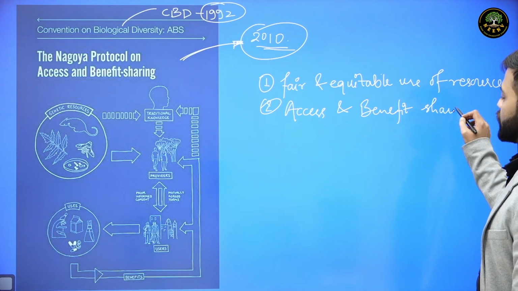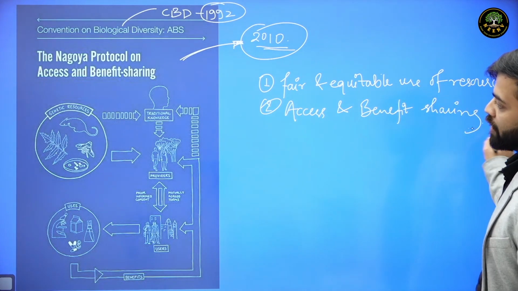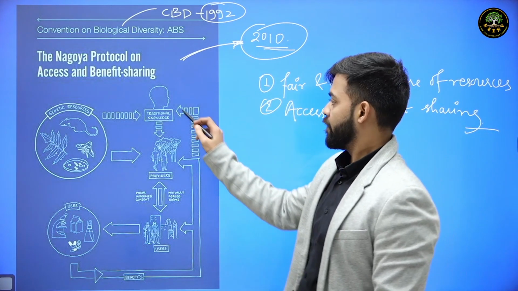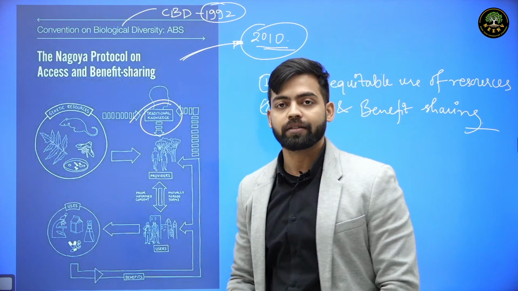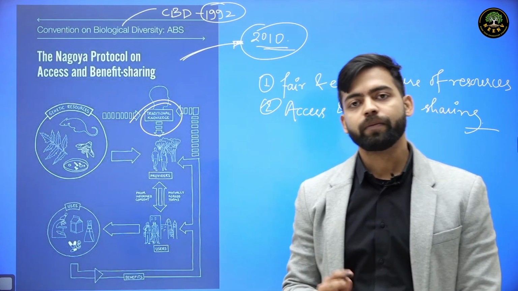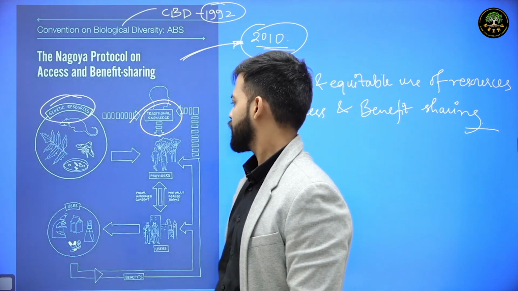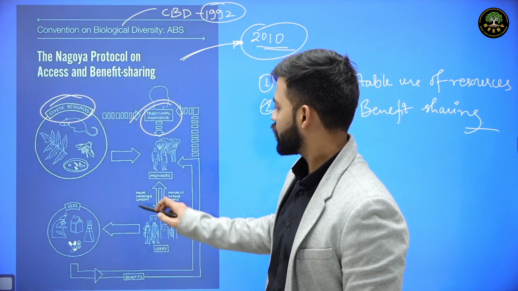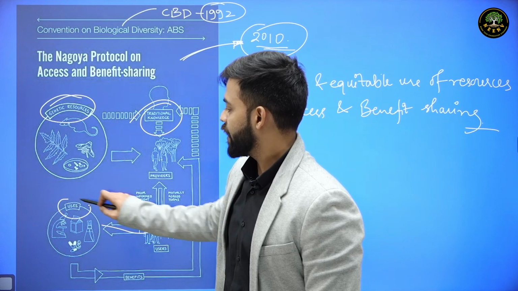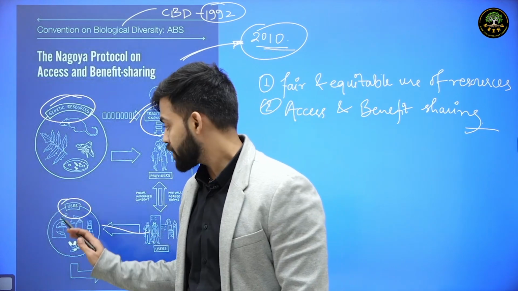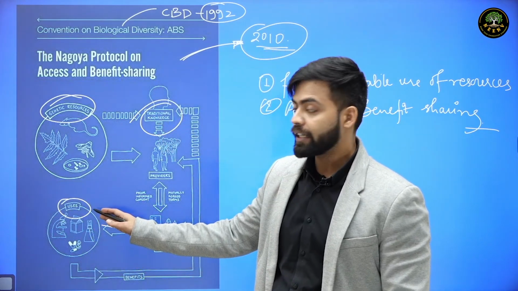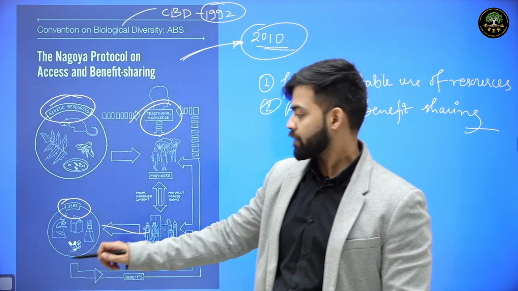Access and benefit sharing of resources, and by this process we will be able to channelize the traditional knowledge related to genetic resources, and also fair and equitable benefits related to the use of these resources.